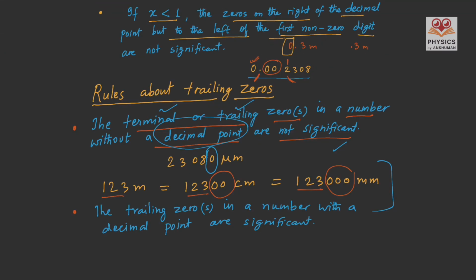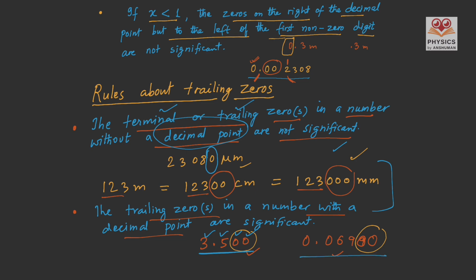The rule says the trailing zeros in a number with a decimal point are significant. So in our examples 3.500 and 0.06900, in these two results the trailing zeros are significant, unlike in the previous examples. So in the result 3.500 there are 4 significant figures, and in the result 0.06900 there are 4 significant digits.